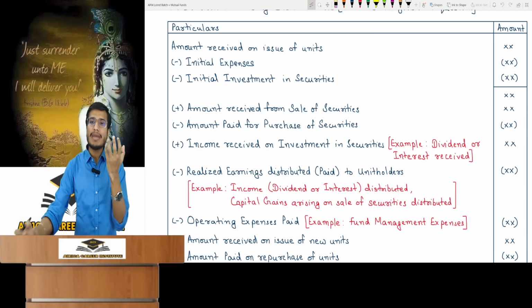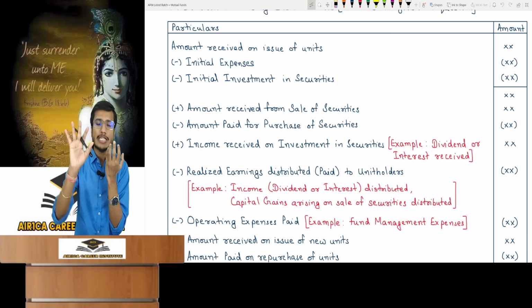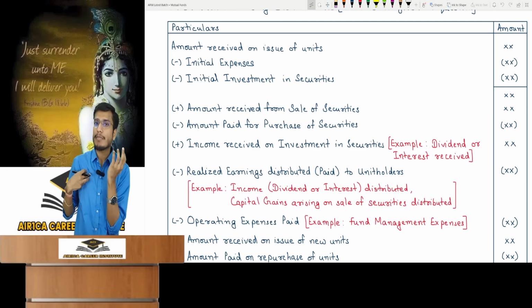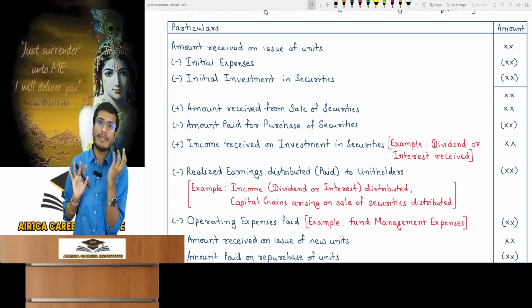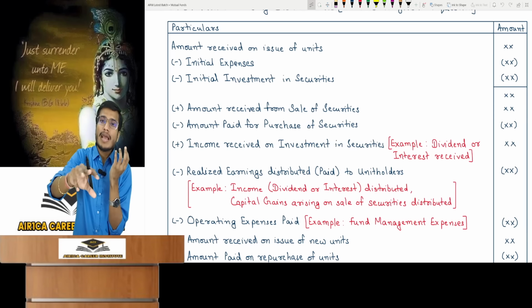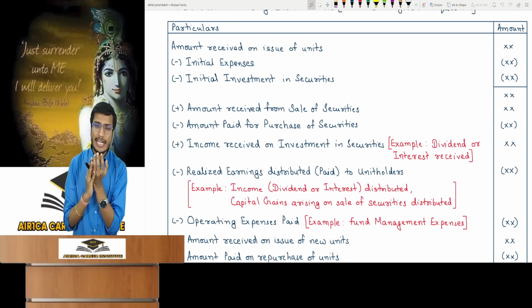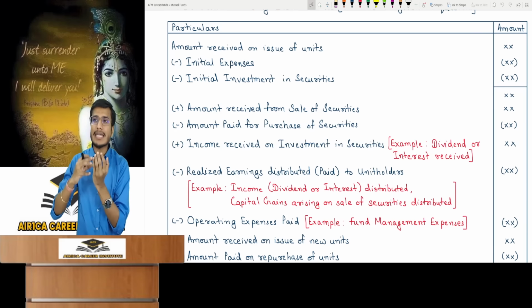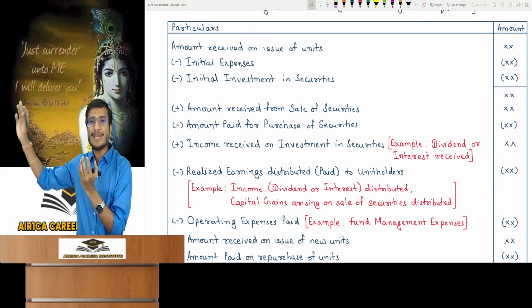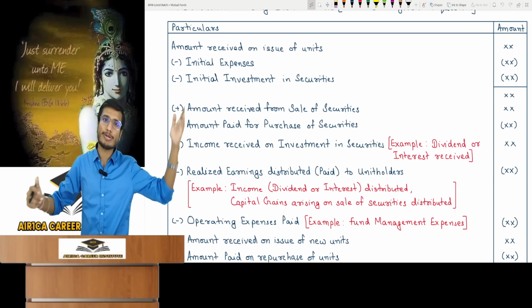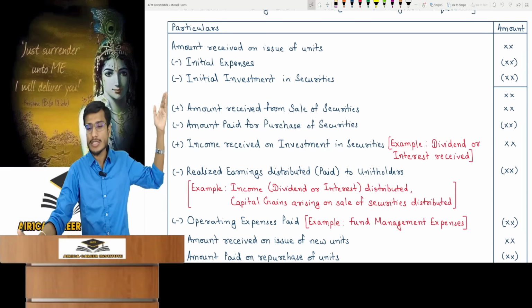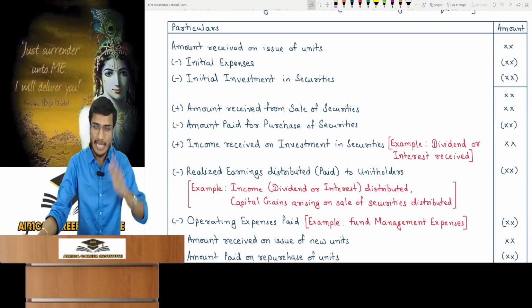Add incoming money, subtract outgoing money. When I first collected the money, initial expenses were incurred. And remember, you must always consider everything including incoming funds from the mutual fund's perspective when calculating NAV. So money went out, so I subtracted it in initial expenses. Apart from this, money came to me. I will invest that money in the market initially. I will invest in some securities, so money will go out, so I will subtract it. So initially you will be left with some amount. Some amount might be left with you.